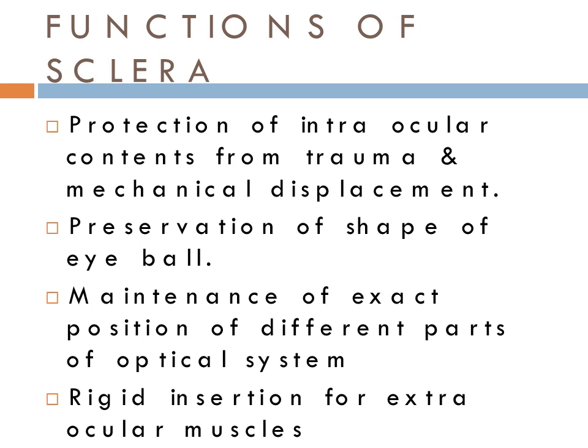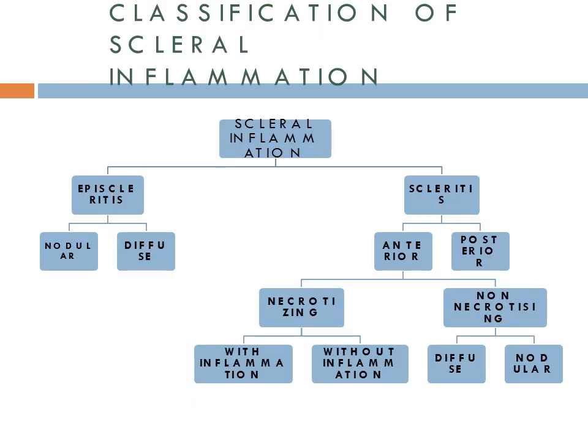Coming to the functions of sclera, the main function is protection of intraocular contents from trauma and mechanical displacement. Second is preservation of shape of the eyeball. Third function is maintenance of exact position of different parts of optical system. And fourth is rigid insertion for extraocular muscles.